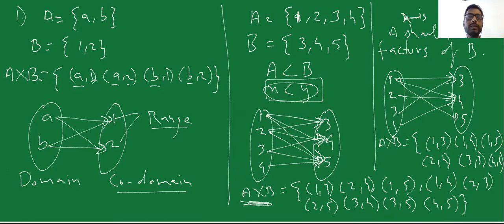I'll give you 2 minutes. Just look at this diagram, try to understand it. I know that it is not clear yet. And as we are going to see more and more examples, more and more parts of this domain, codomain, and range would become more clear. So try to understand what I've said over here. If you have any doubts, you can ask me now.